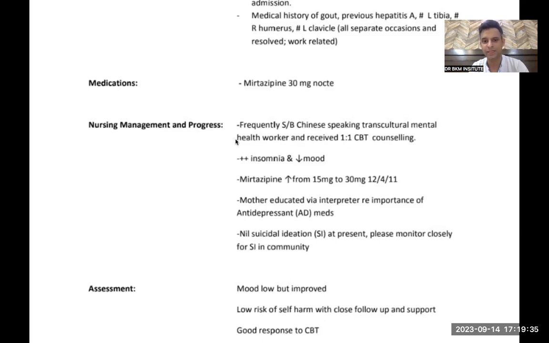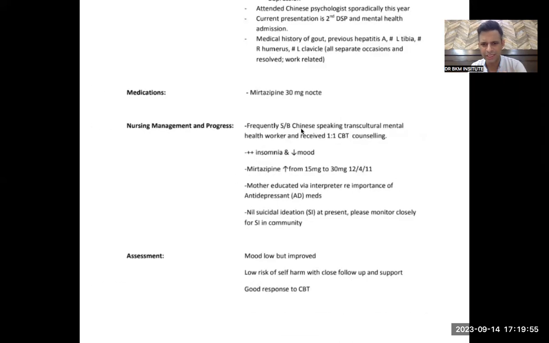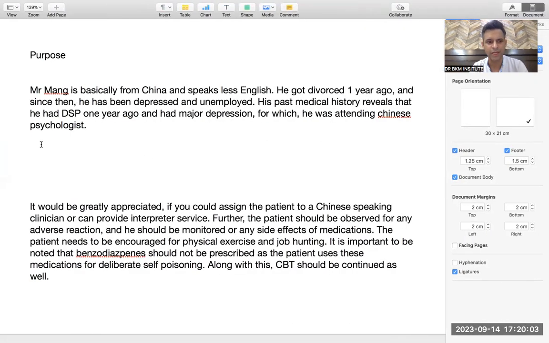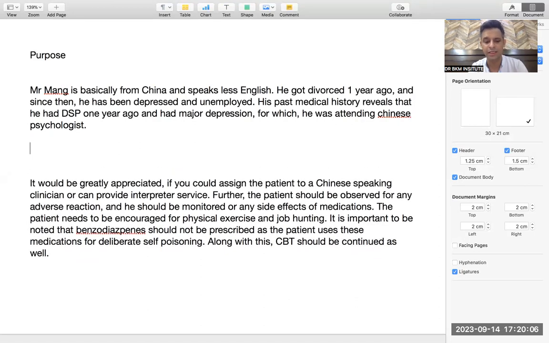So, nursing management and progress. Frequently seen by a Chinese speaking transcultural mental health worker. I don't know what that is. So now the second most important rule of OET: if you do not understand anything, don't take any risk. Frequently seen by a Chinese speaking transcultural mental health worker and received one-to-one CBT counseling. That is why OET is the easiest test, because you write only the things you understand. So you write during hospitalization.